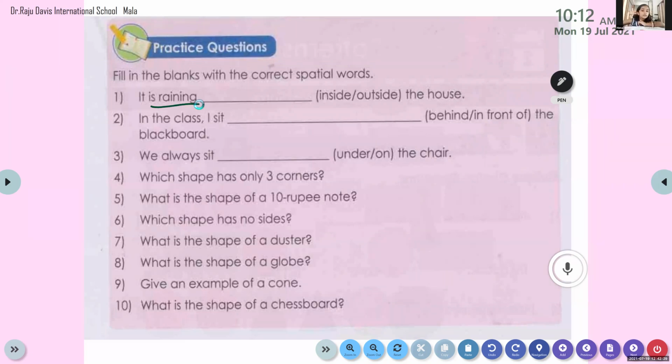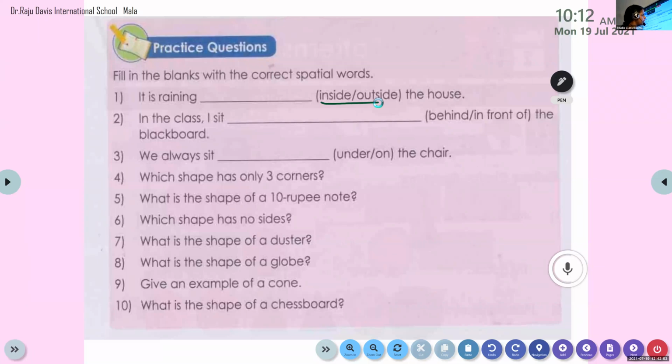Rain. It is raining dash. Okay, and in bracket you can see INSIDE. What is that? Inside. How do we pronounce it? Inside.